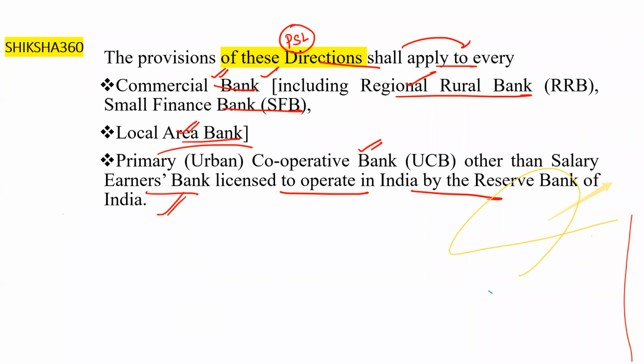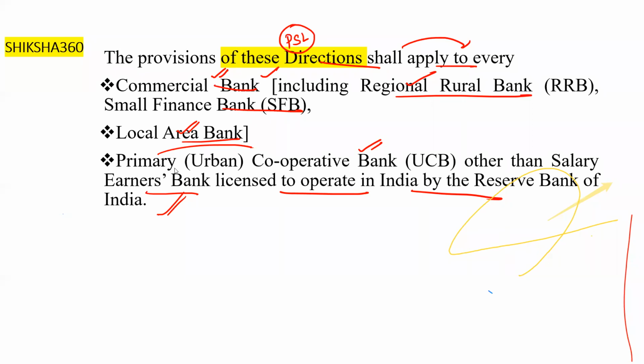Sometimes students are confused about the small finance banks and regional rural banks, whether the priority sector guidelines are applicable on them or not. Regional rural banks have to allocate 75% of their funds under the priority sector lending, and small finance banks also have to allocate funds under the priority sector lending. You have to remember both these points. Both are very, very important from the examination point of view.